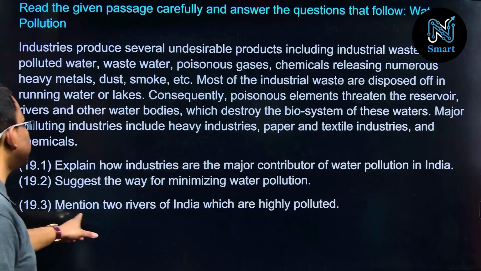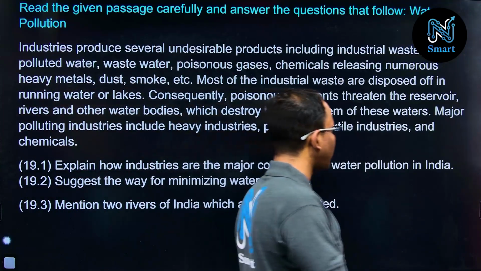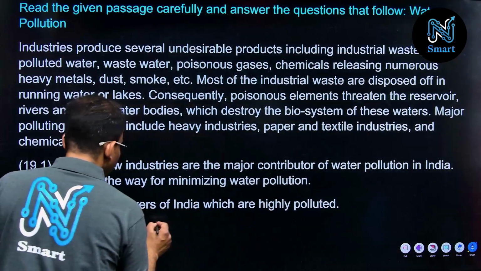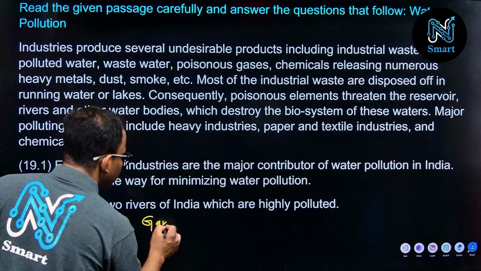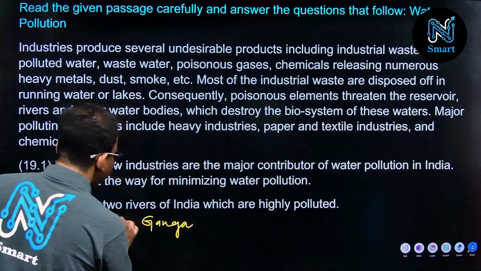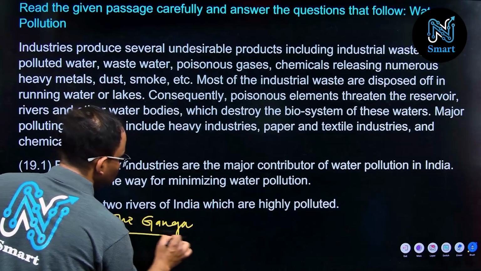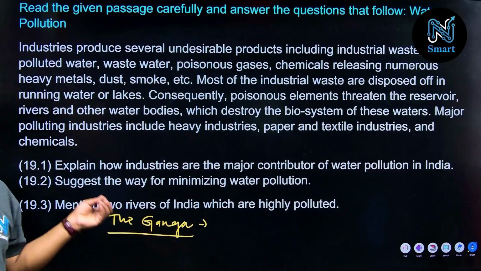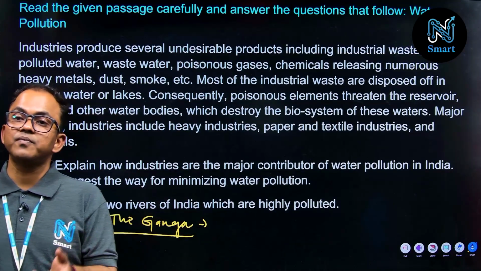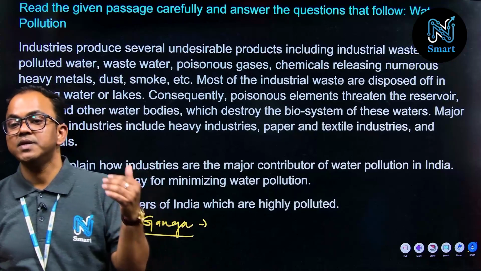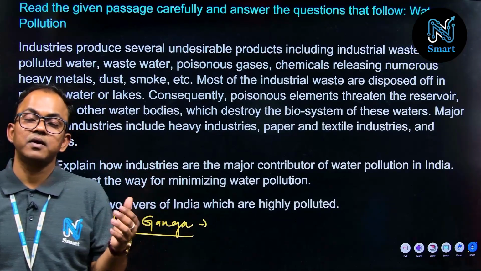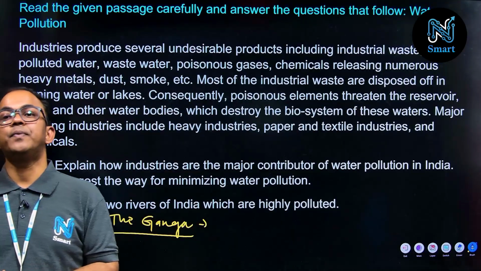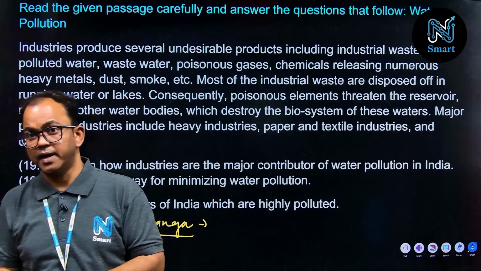Now, mention two rivers of India which are highly polluted. You know very well the rivers are the Ganga river and the Yamuna river. If I talk about the Ganga river, in most cases we observe that Uttar Pradesh and West Bengal are the two important states basically polluting the Ganga river, correct?